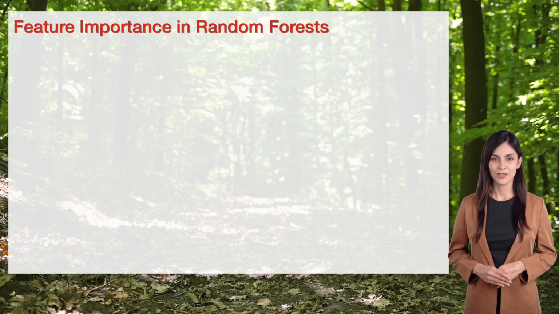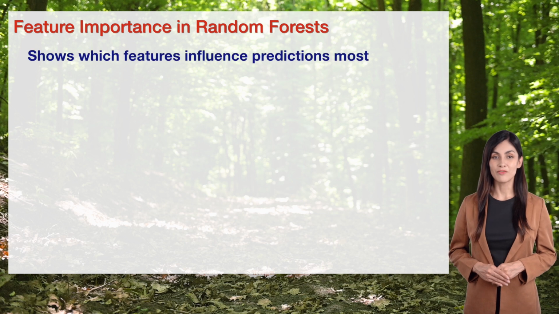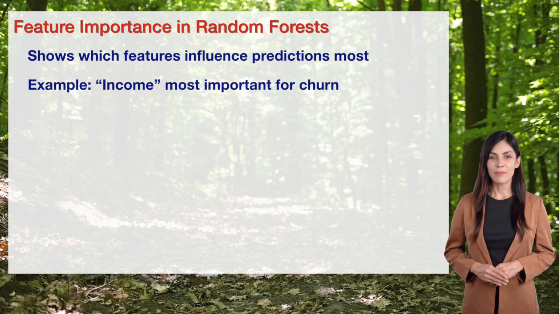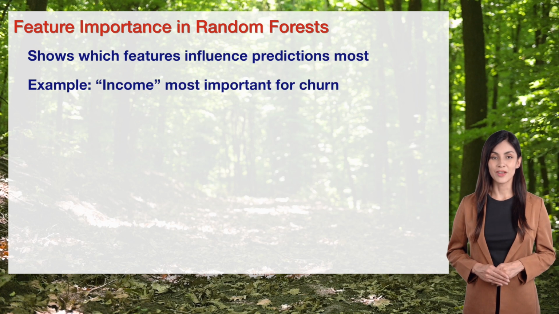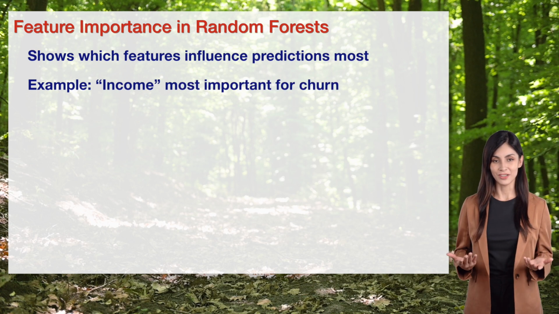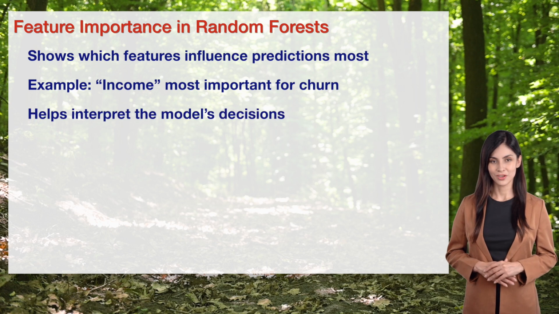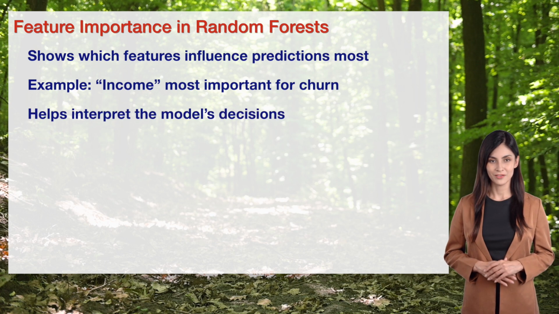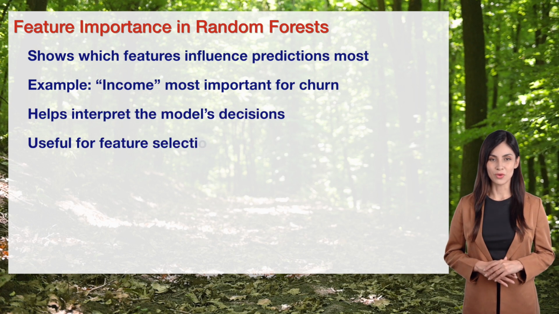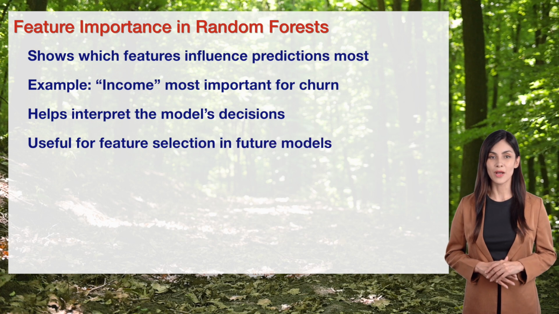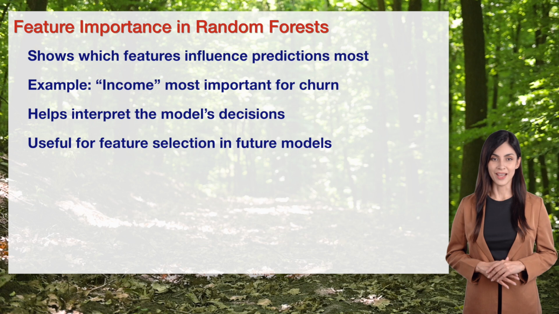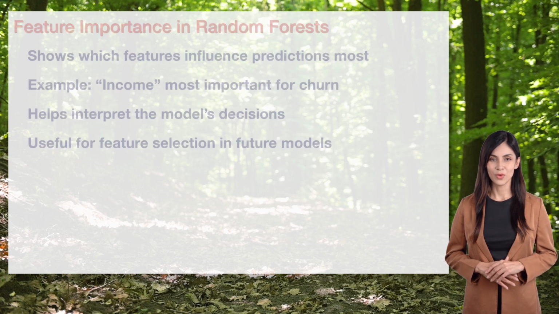Feature importance in random forests is fascinating. It shows which features influence predictions the most, highlighting their impact on the model. For example, income might be the most important feature for predicting customer churn, guiding decisions. This helps us interpret the model's decisions, understanding why it classifies as it does. It's also useful for feature selection in future models, focusing on key predictors. This gives a magical insight into AI decisions.